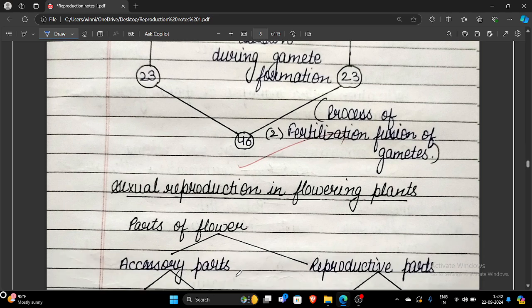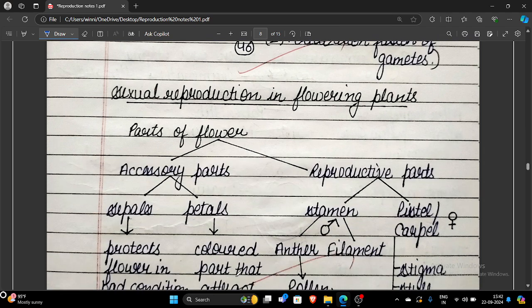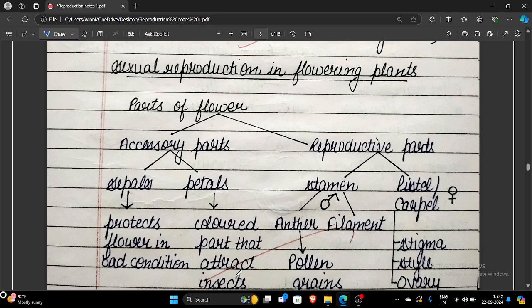Next, sexual reproduction in flowering plants. In the case of plants, you must learn the parts of a flower. Flower parts are basically categorized into two types, accessory parts and reproductive parts. Accessory parts mean sepals and petals. Sepals are the green parts of the flower which protect the flower in bud condition. And petals are the colored parts which attract insects for pollination.